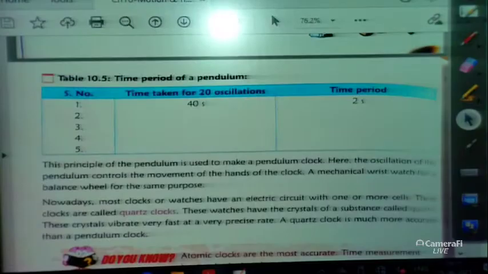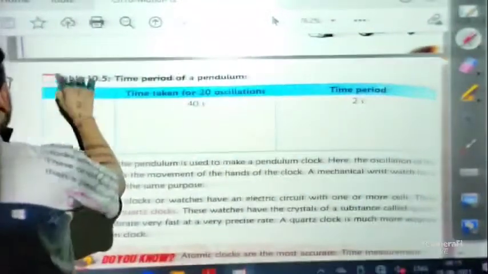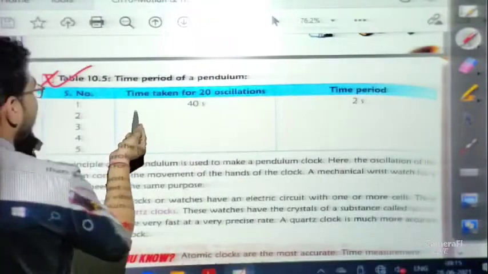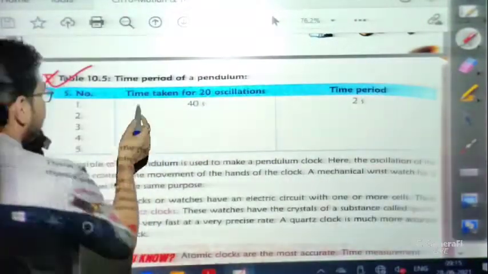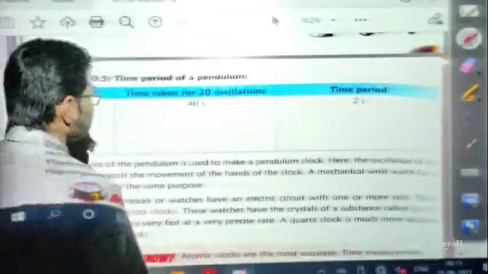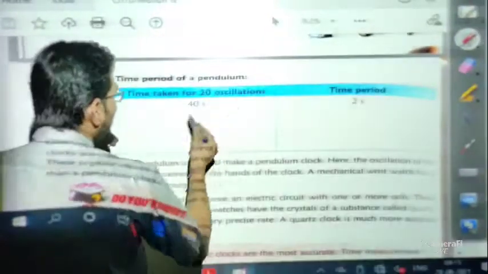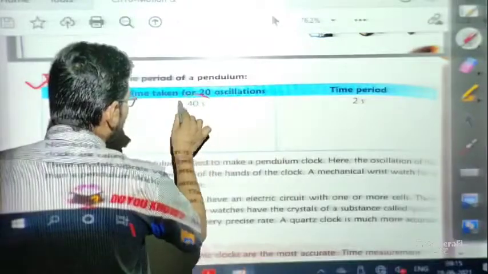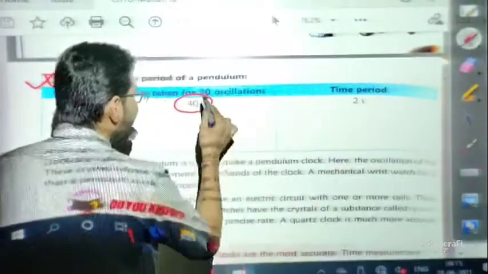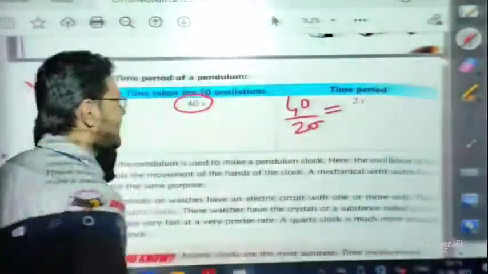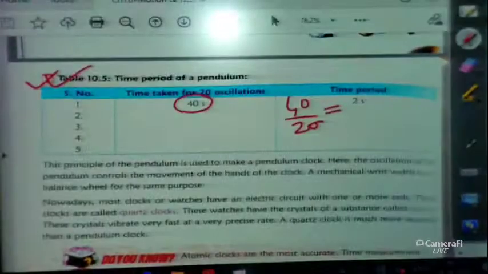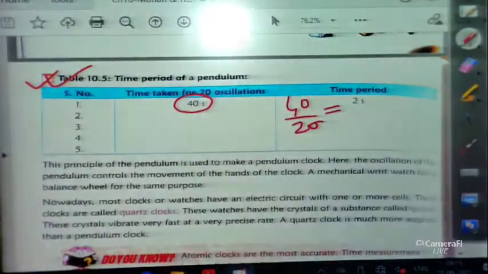Basically, let us discuss what this table tells. In table 10.5 you can see serial numbers are given and the time taken for 20 oscillations. So you measure the time taken for 20 oscillations. You will get 40 seconds. So if 40 seconds is the time for 20 oscillations, then the time period should be 40 divided by 20, that means 2 seconds. So we will find out the time period by using this method or technique.